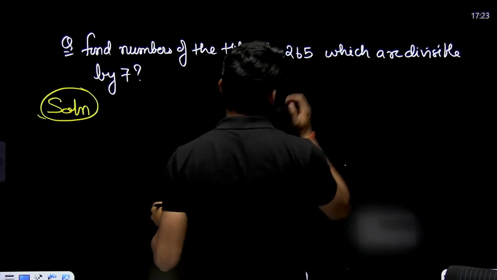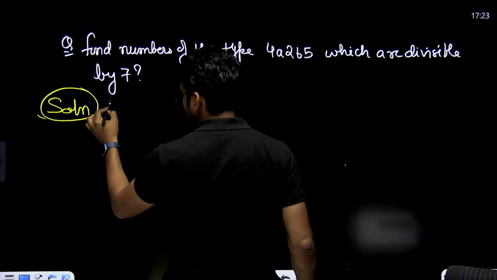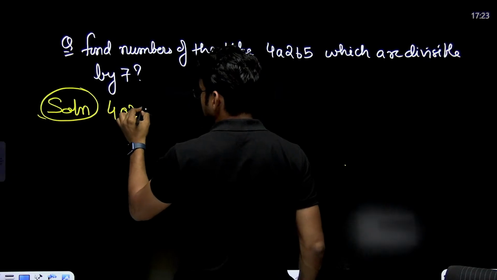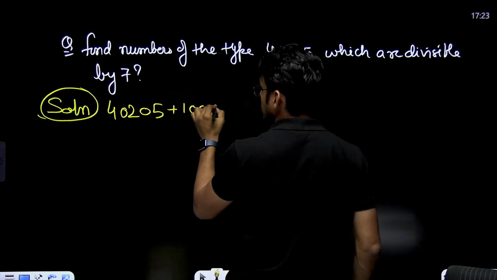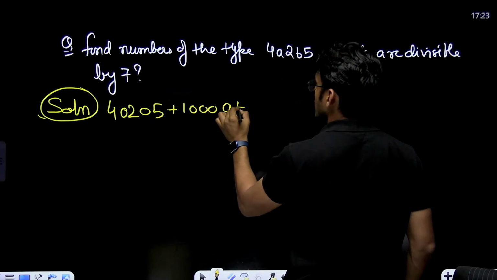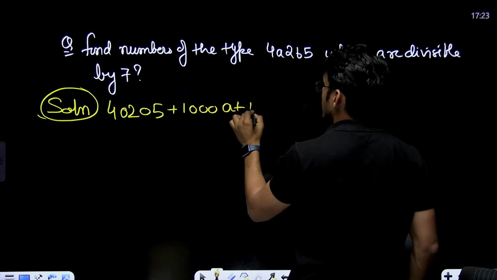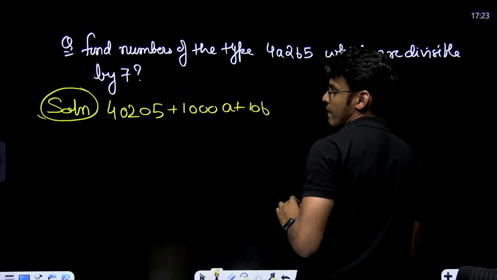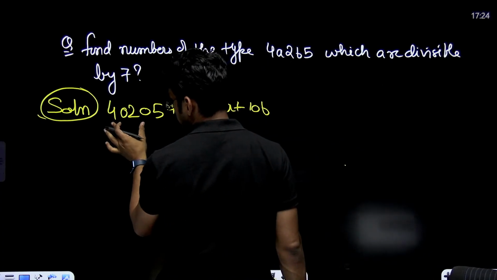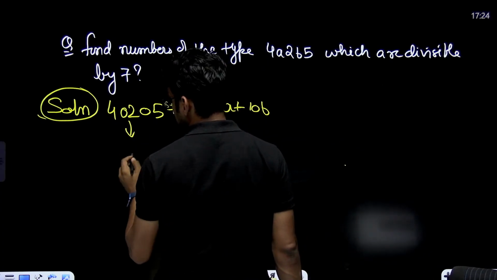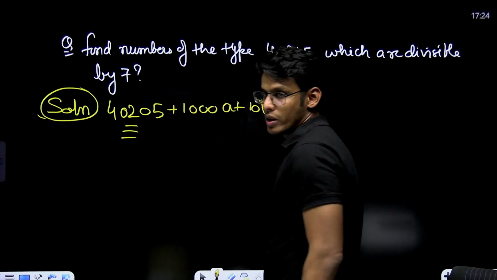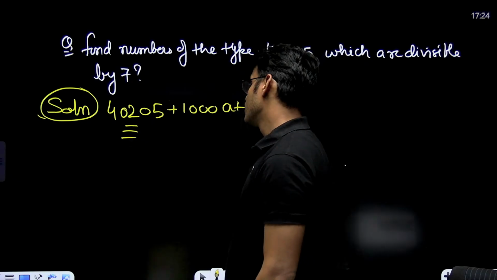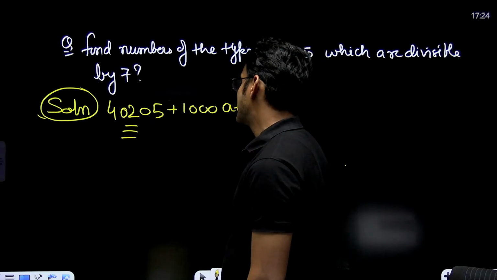Solution. First of all, I will write it like this. You have to understand this. Plus 10b. Now, this number is congruent to what mod 7? 5, 52, 49, 30, 28, 25.